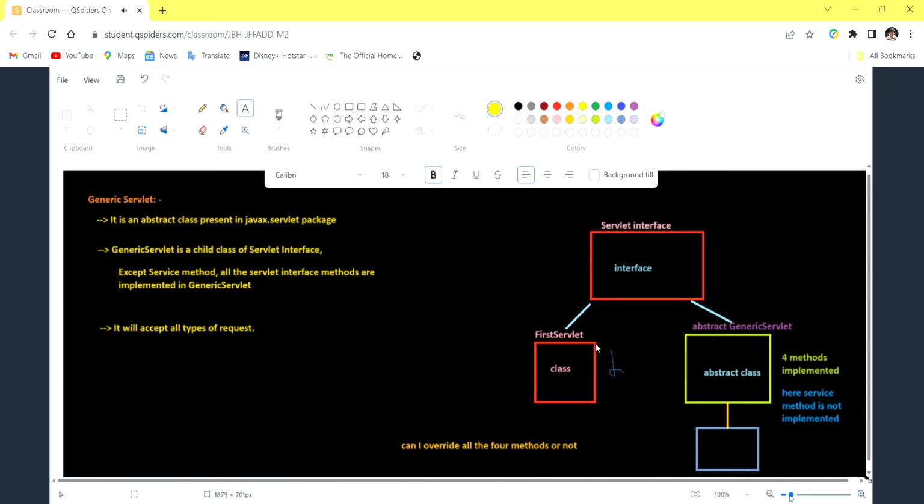We are implementing only one service method. The remaining methods we are not implementing. Just go through it once and revise it. I'll give just 2 minutes of time.